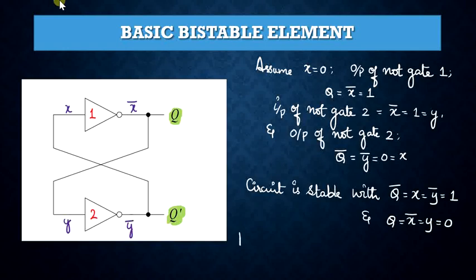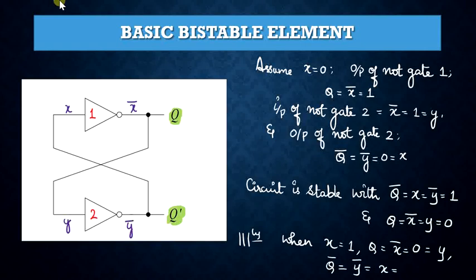In a similar manner, when X is equal to 1, Q is equal to X bar, which is equal to 0, that is equal to Y, and Q bar is equal to Y bar, which is equal to X, that is equal to 1.